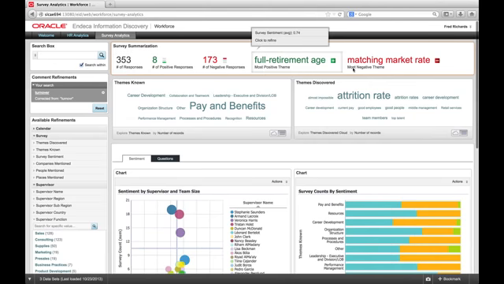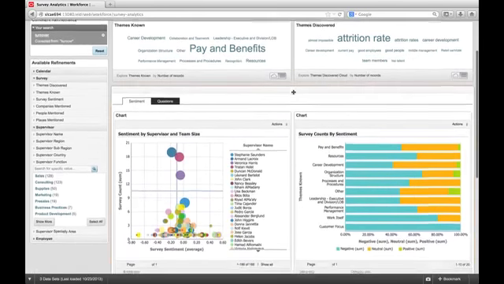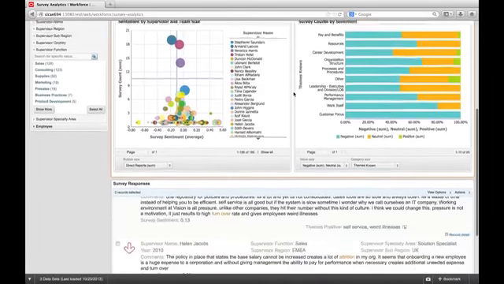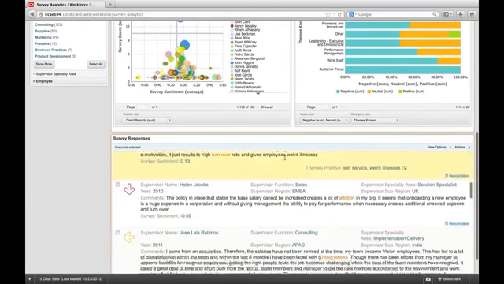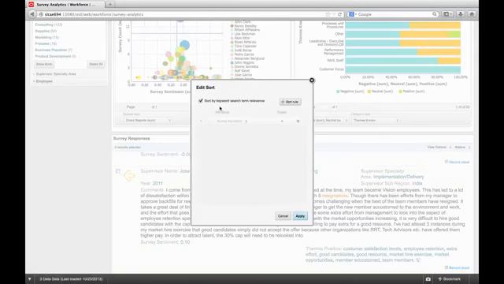The tag clouds show the most common known and discovered themes that appear in the annual survey comments, and only those related to turnover. The survey responses returned are sorted by most relevant, but could be resorted by any other attributes, such as the sentiment scores of the individual responses.